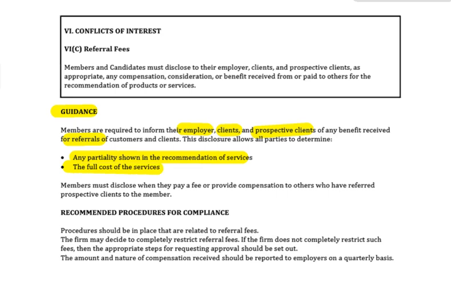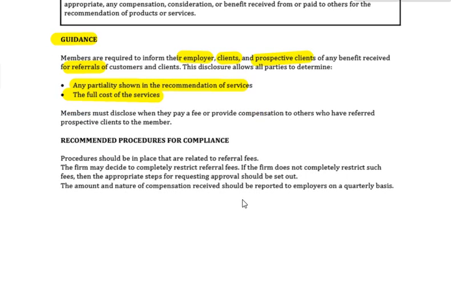Okay. Members must disclose when they pay a fee or provide compensation to others who have referred prospective clients to them. So it works both ways, of course. Recommended procedures for compliance.